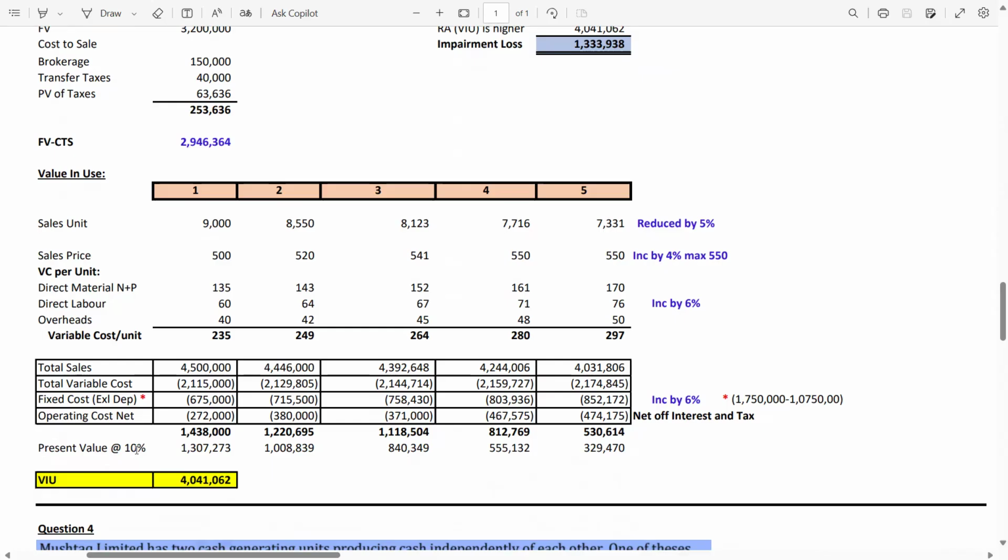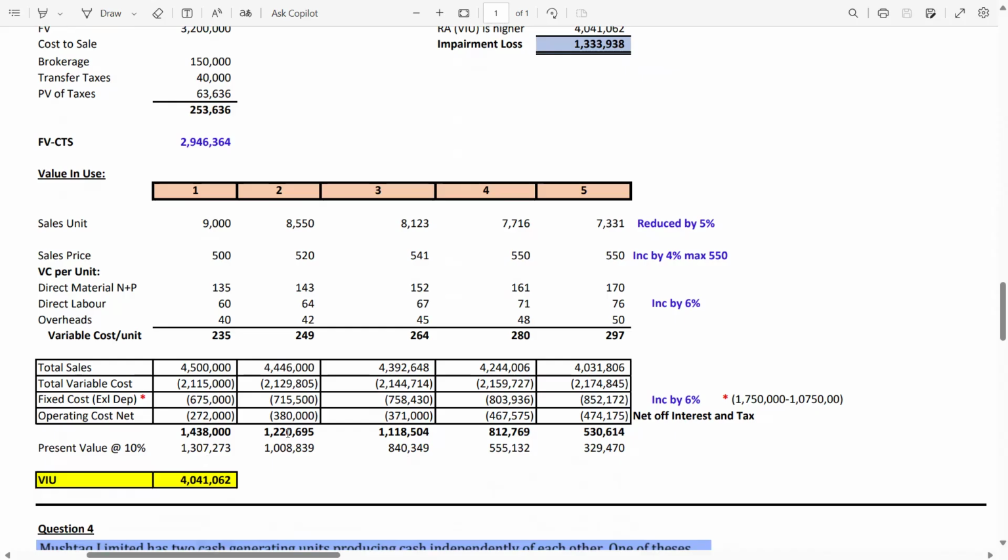How to calculate the present value? In the numerator, you have to write the net cash flow, and in the denominator, you have to write 1 plus interest. The interest is 10%, so 1 plus 0.1 raised to the power 1. Why 1? Because you are in year 1, so you have to calculate the present value to year 0. So you have to do the discounting. 1.438 divided by 1.1 raised to the power 1, you will get 1307 present value in year 1.